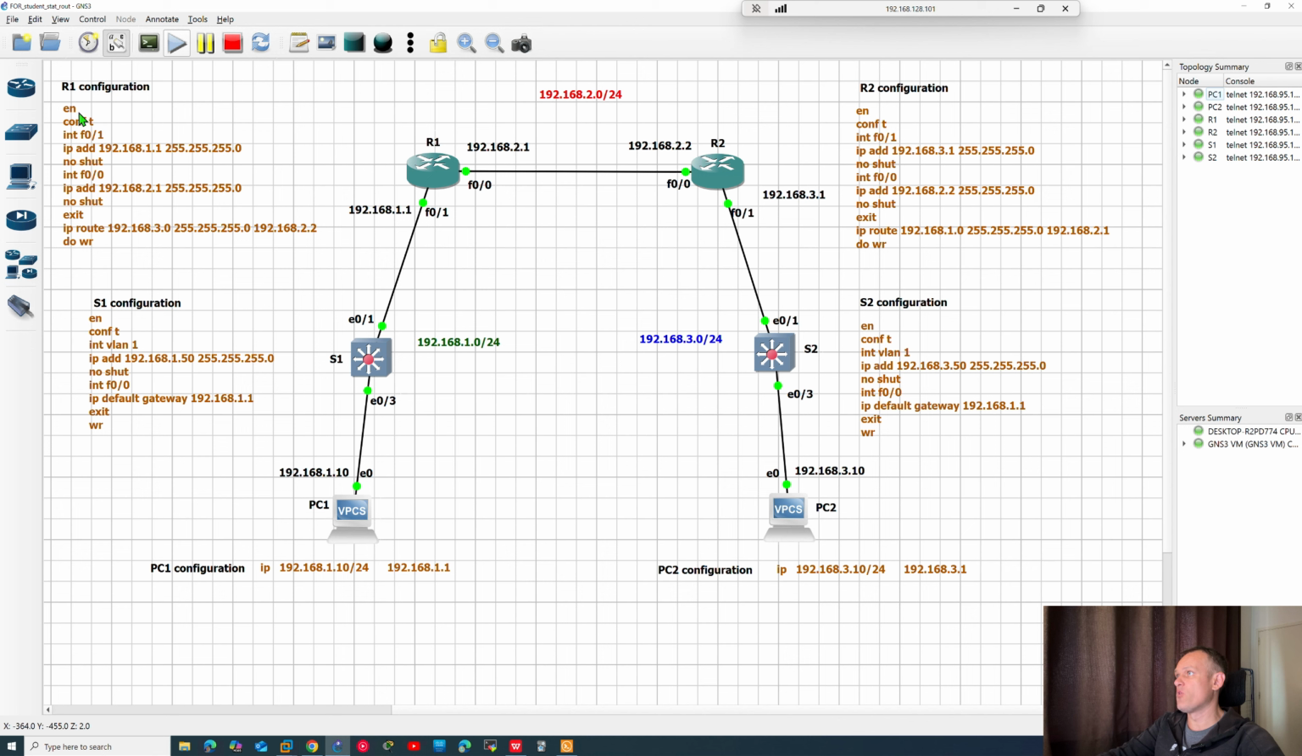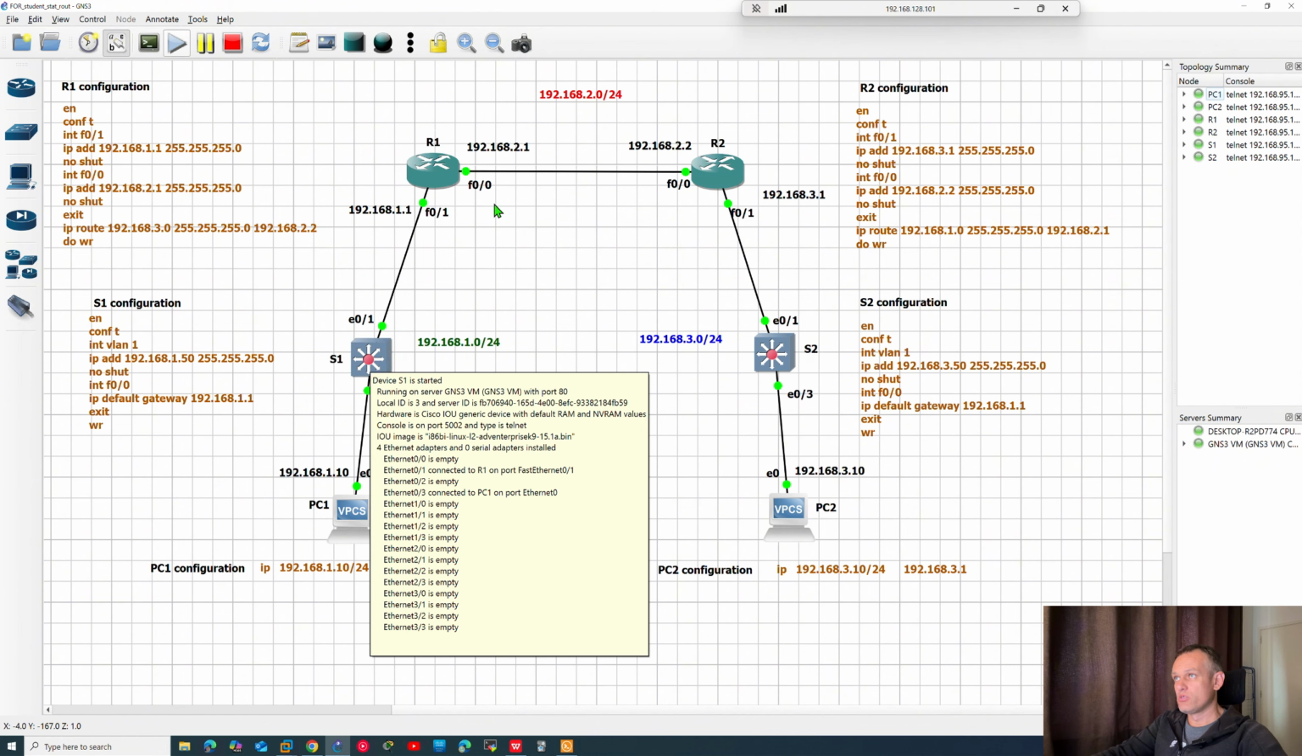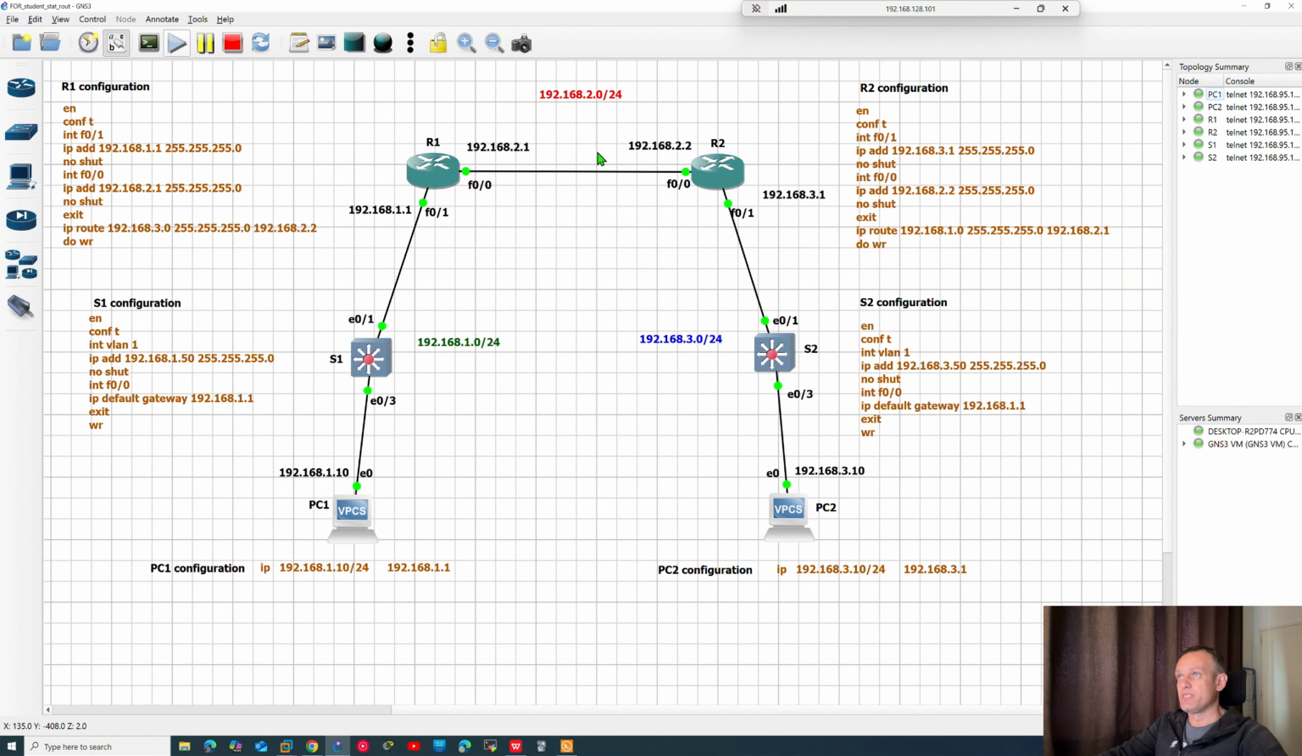It's the same for R1 and R2. Just simple IP addresses, no shutdown on these ports, and for switches I configured interface VLAN 1, an IP address from this subnet with 50 as the last octet, and an IP default gateway. I set it up. Problem again: I can't ping, for example, from the switch to these two IP addresses in this subnet, and also from this switch in subnet 1, I can't ping any of these interfaces in subnet 3.